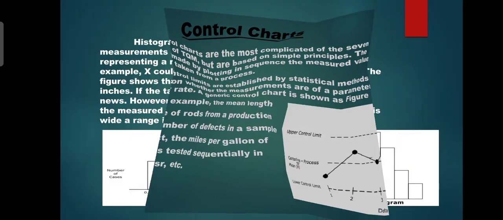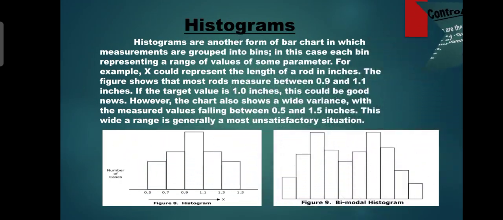The next one is the histogram. Histograms are another form of control chart in which the measurements are grouped in bins. In this case, each bin represents a range of values of some parameter. For example, the x-axis represents rod length in inches and the y-axis represents frequency.